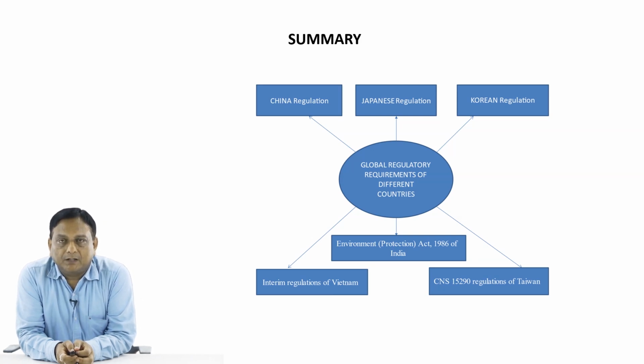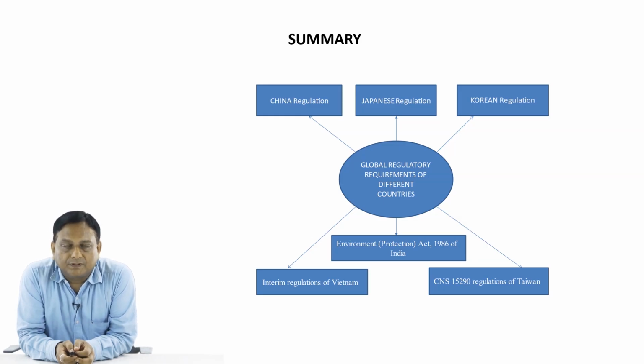China regulation, or the national standard, is very important because many goods from the US, Europe and other countries are exported to China. So one must satisfy the China national standard for that purpose. Similarly, the Japanese and Korean regulations have their unique features, and goods should satisfy the regulations or acts available there.